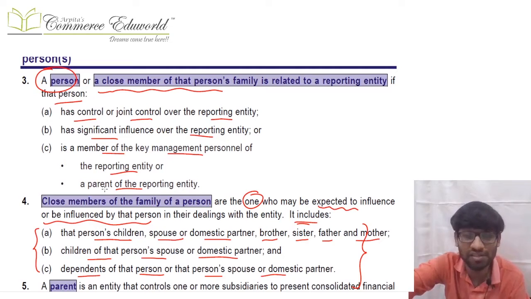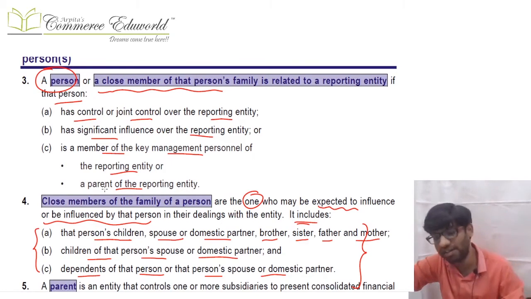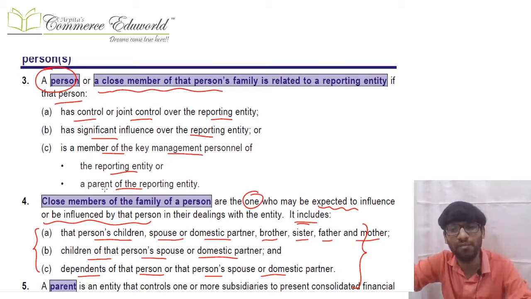Similarly, if that person has significant influence, or if that person is a KMP of mine or KMP of the parent of mine, in that case that person is also related and a close family member of that person also gets related with me. Example, Mukesh Ambani controls A Limited. So for A Limited, Mukesh Ambani becomes related, and even close family members of Mukesh Ambani become related to A Limited.